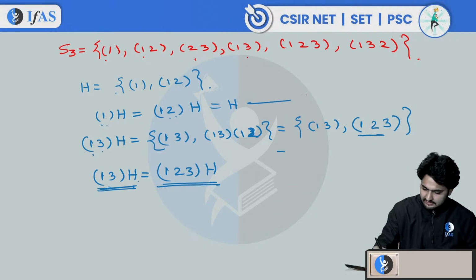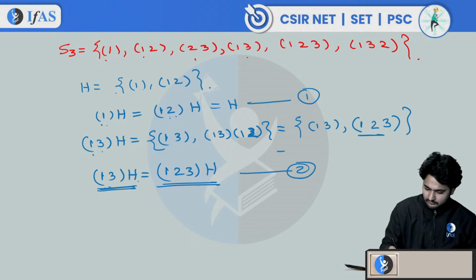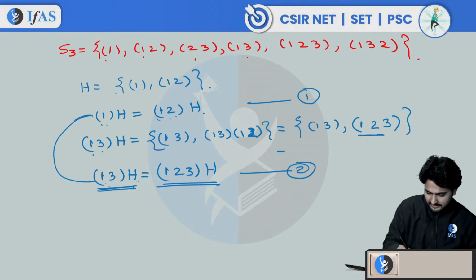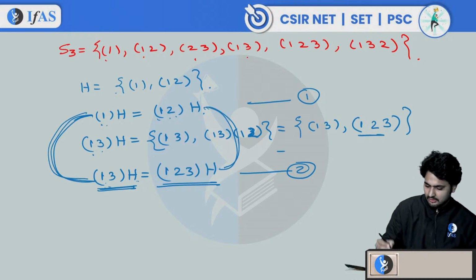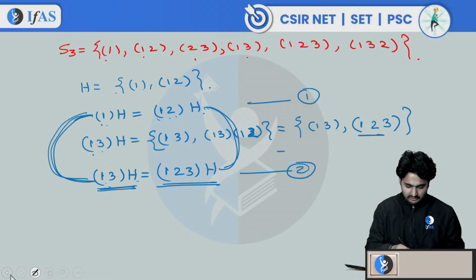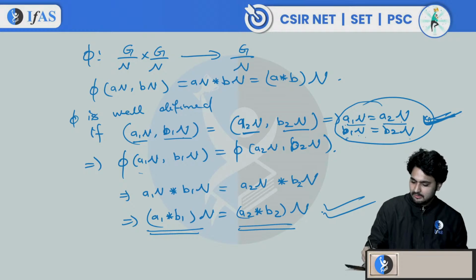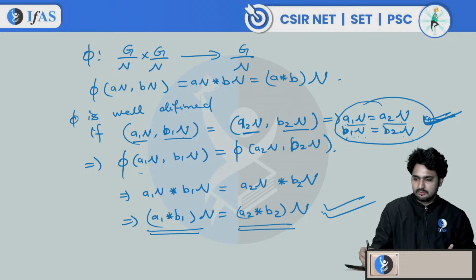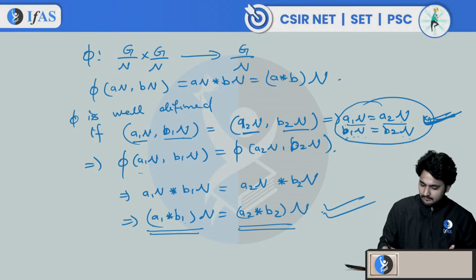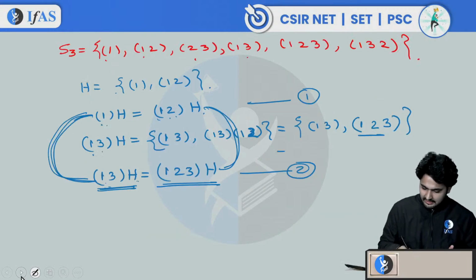Now we have this equation and this. Look at these two. 1h is equal to 1 2h, and 1 3h is the same as 1 2 3h. If we do the operation of these two elements, this should be same as the operation of these two elements. Correct or not? If A1n is equal to A2n and B1n equals B2n, then we should get A1 star B1n is equal to A2 star B2n. We should get this. Can you get this?